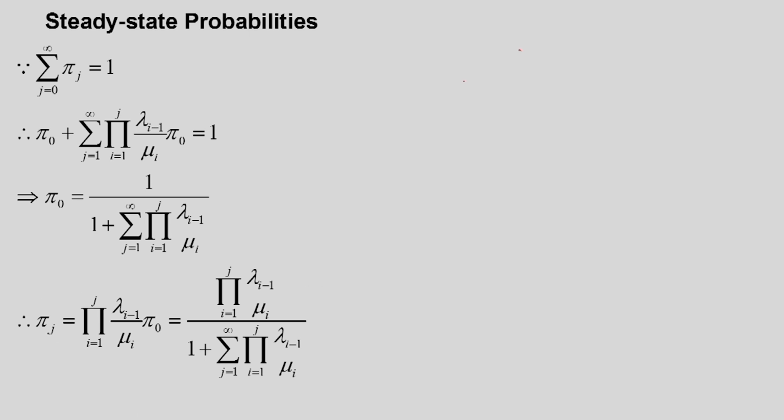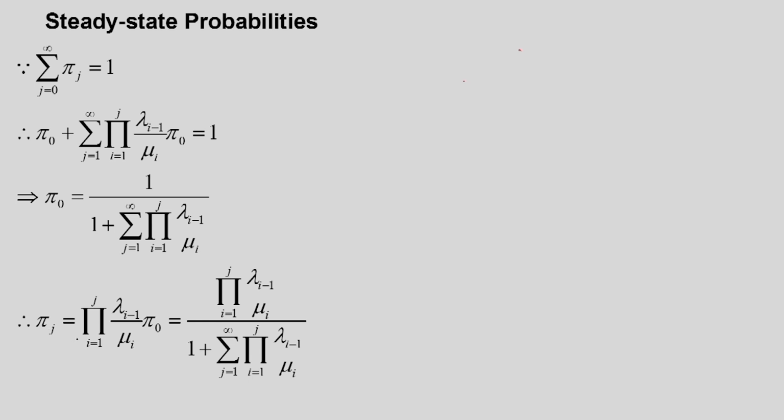What is the steady state probability at state j? That is given by this. So it depends on the successive ratio of lambda i minus 1 divided by mu i. So we have derived this solution for the birth death process with the assumption of 0 death, that is, at state 0 there will be no more death, and also the summation of the state probabilities must be equal to 1. From there we got a very elegant solution for the global balance equation, which gives pi j.